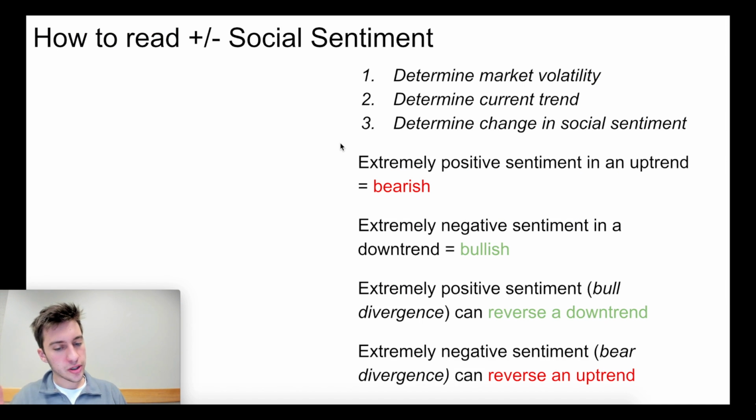Now let's go a little bit more complex and begin to talk about positive and negative social sentiment. So again, this is AI that's scrolling through the web and looking for positive and negative mentions of cryptocurrency. The process of how I trade this is similar to how I look at social volume. The only difference is down here in how I actually execute my trade.